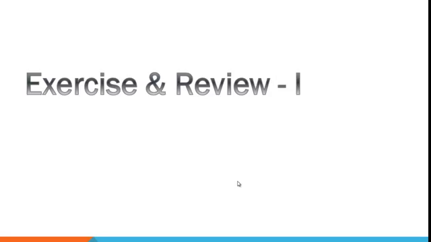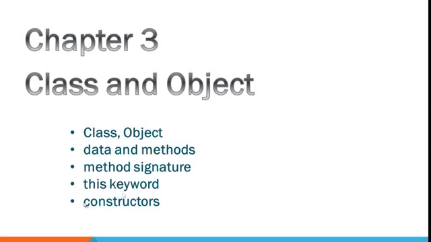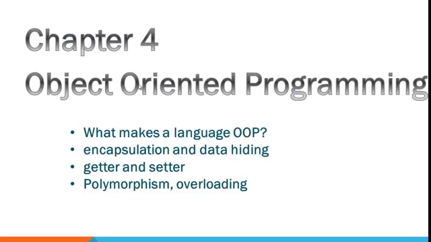Then we will do a few exercises and then a small review of all the topics we had done in chapter 1. In chapter 3 we are going to learn about the class and object, how to write a method, the method signature, and constructors. In chapter 4 we are going to be introduced to the object-oriented programming concepts, especially what makes a language an object-oriented programming language. We are also going to learn about encapsulation, data hiding, polymorphism and overloading.